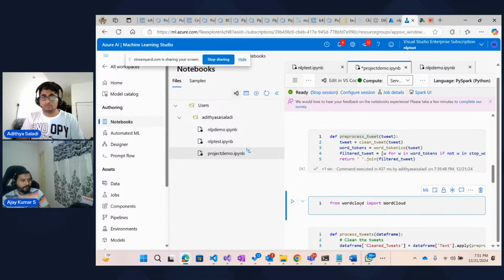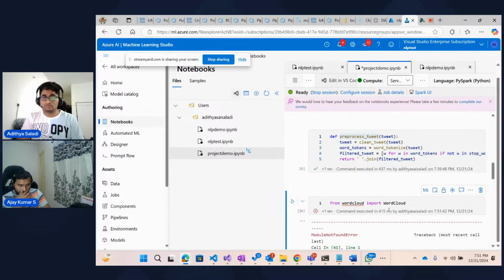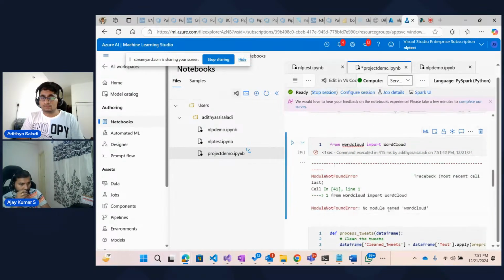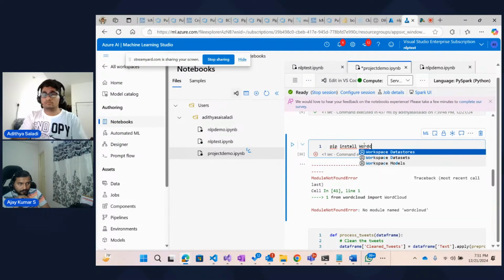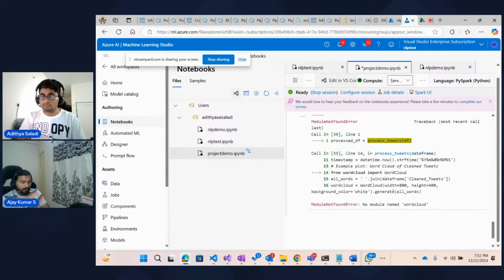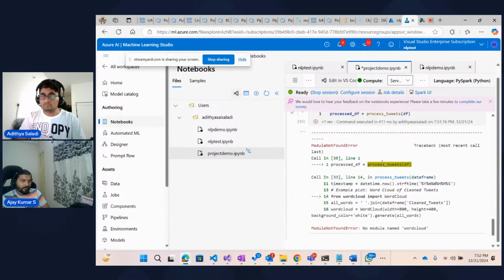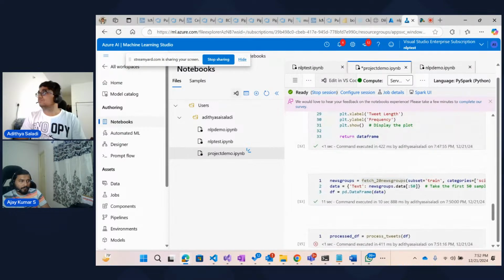Let me do it here. Word cloud. Okay, let me do a pip install once. Yeah, it is lowercase word cloud.